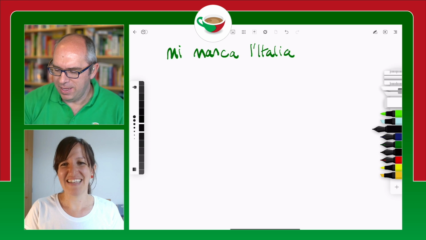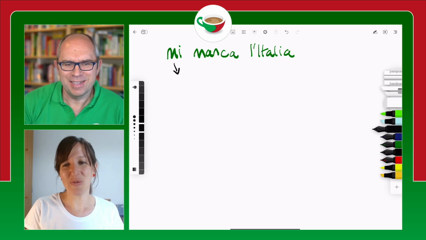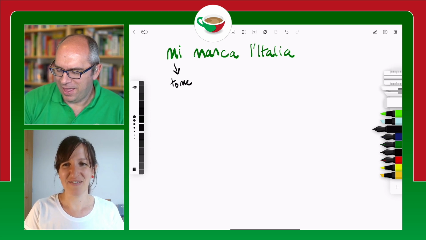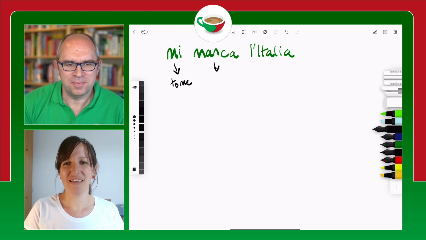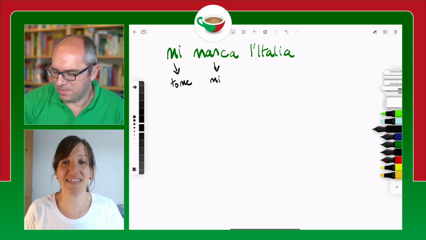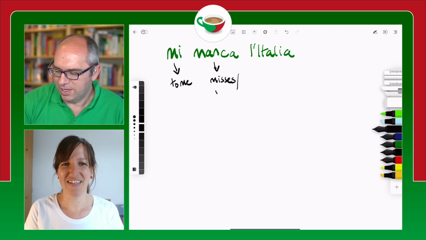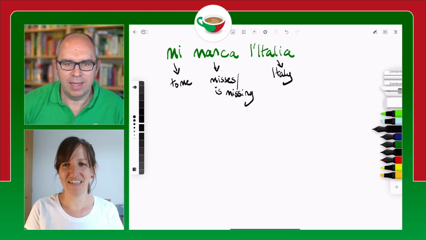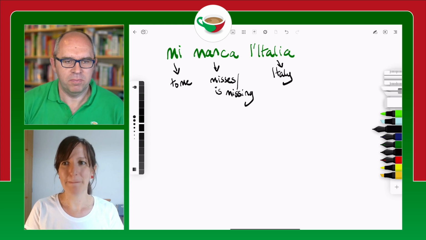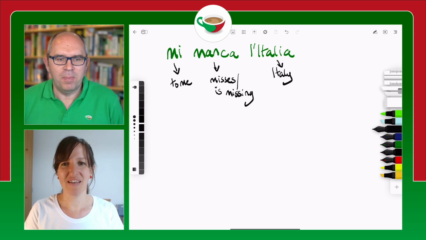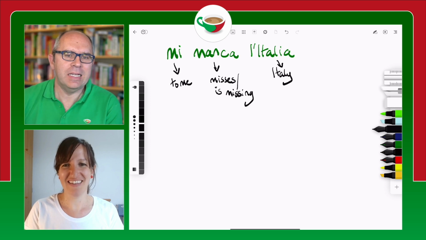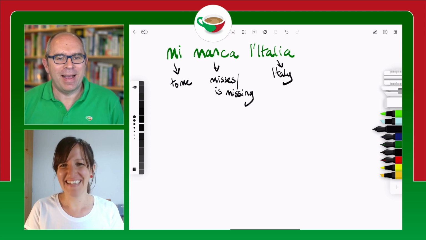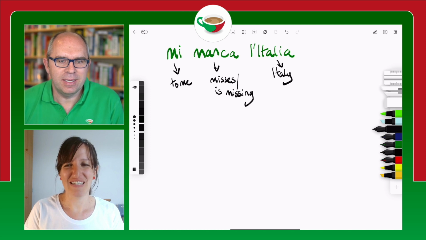because we've got mi, which means to me, and then manca, Mrs. or it's missing. Okay, so Mrs. or is missing, and then we've got, of course, l'Italia. So if we say mi manca l'Italia, it means to me is missing Italy. I've got a feeling of missingness towards Italy. Mi manca l'Italia. To me is missing Italy.